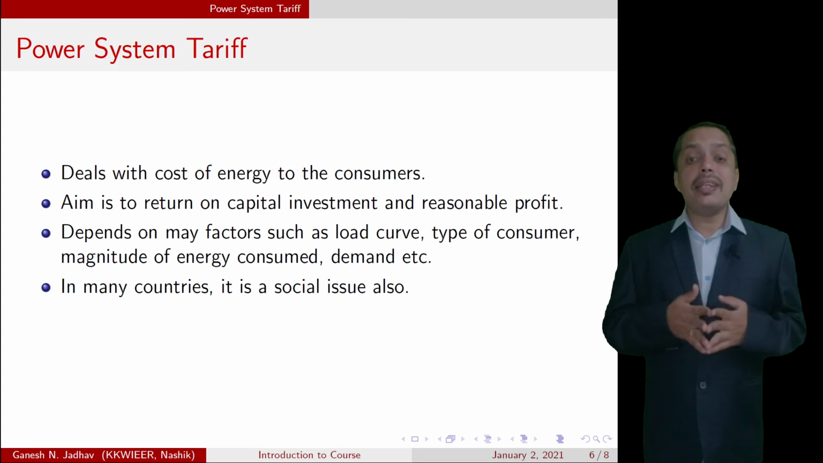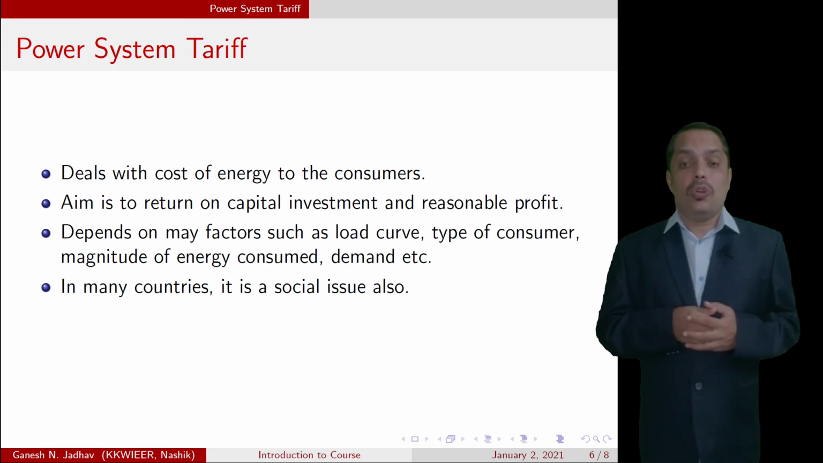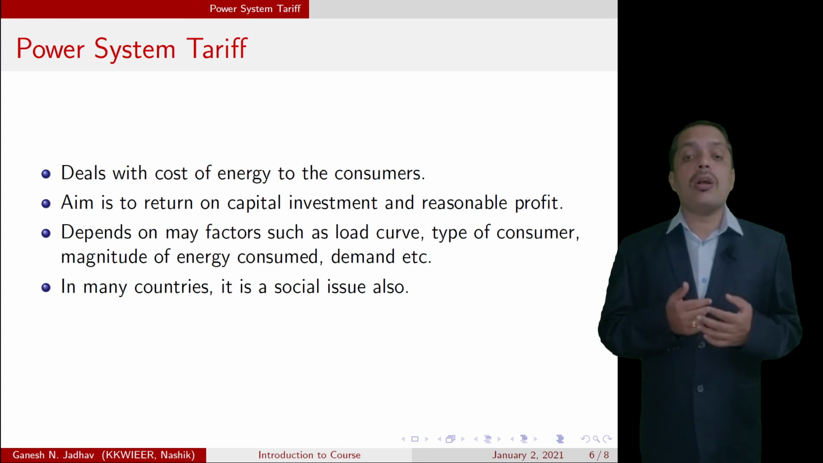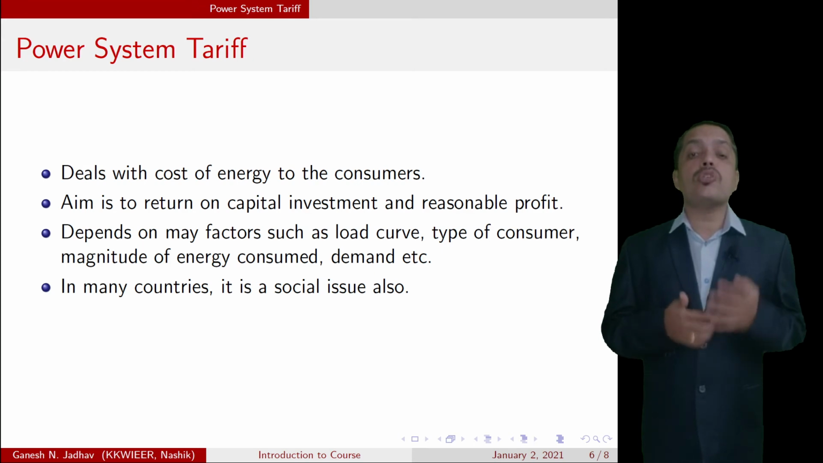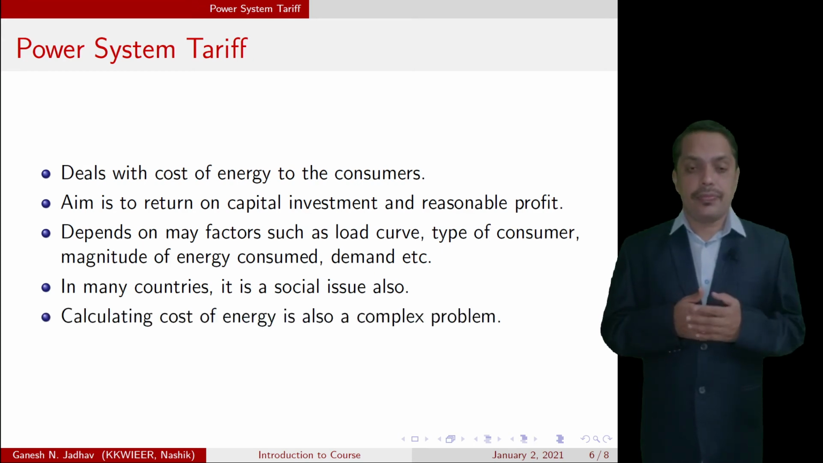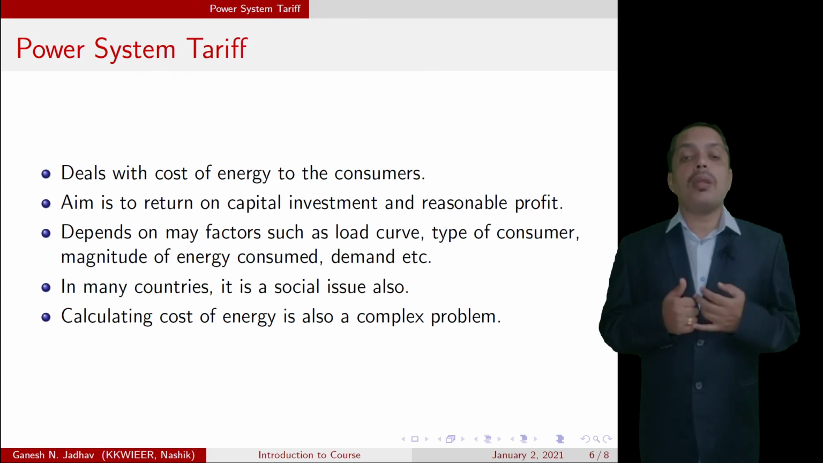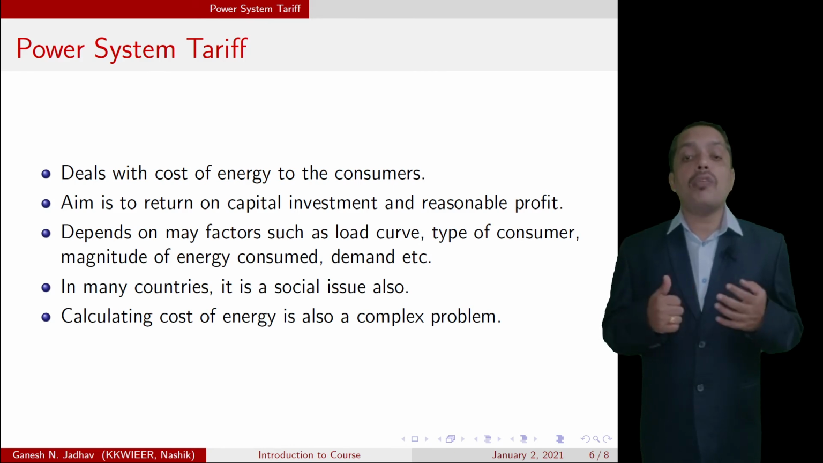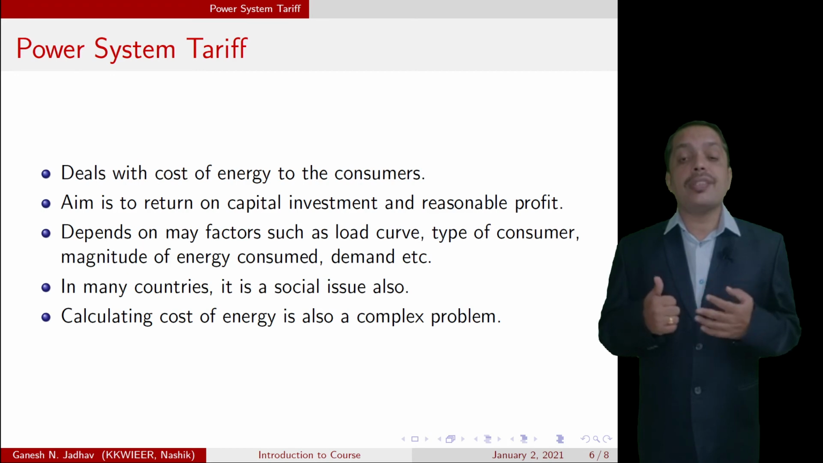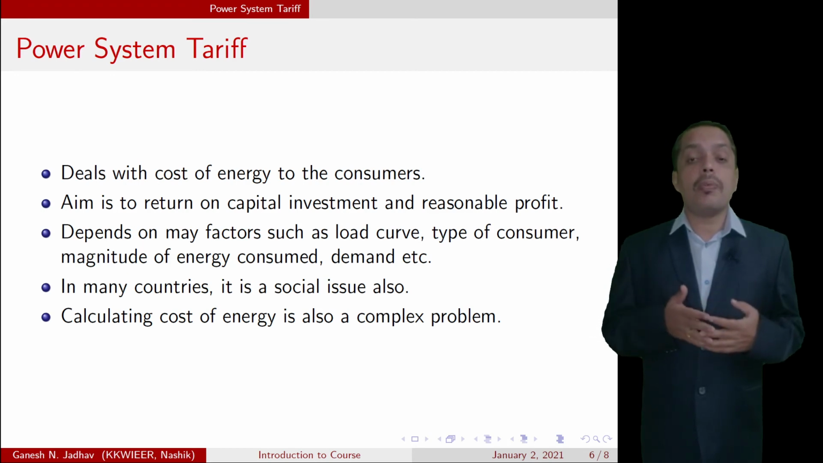In many countries, it is a social issue also. Giving energy at low cost is a social issue in many countries. Calculating the cost of energy is a complex problem due to the involvement of different influencing factors, such as the load curve, magnitude of energy consumed, demand factor, etc.